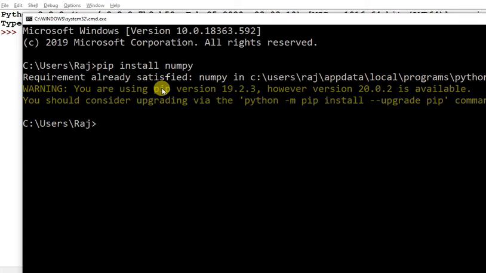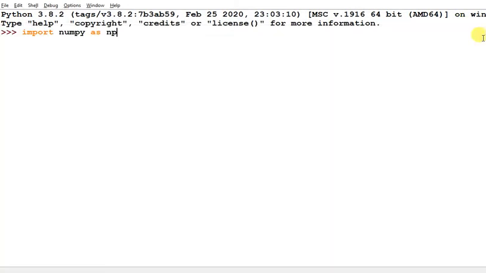When you run this command, and your computer is connected to the internet, it will automatically install NumPy from the internet. After installing, you can use import numpy as np.